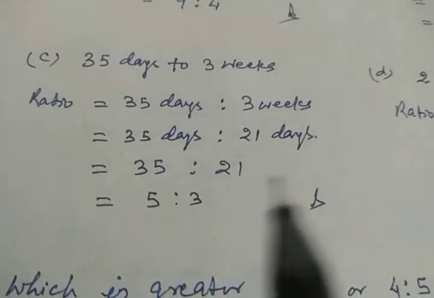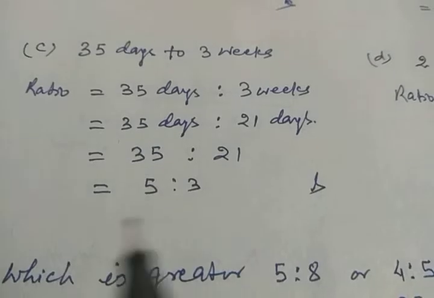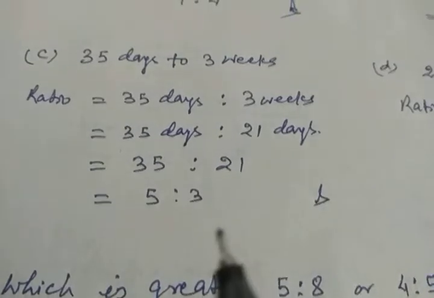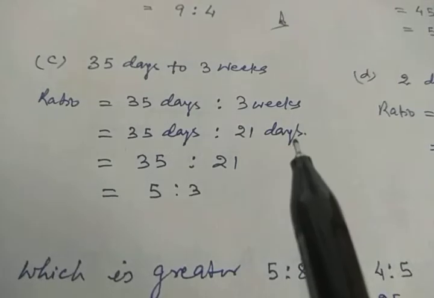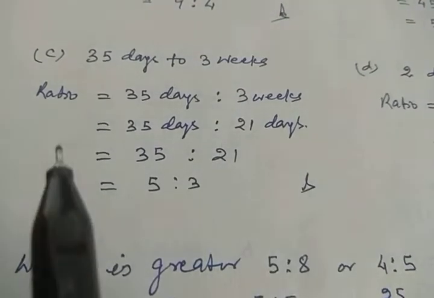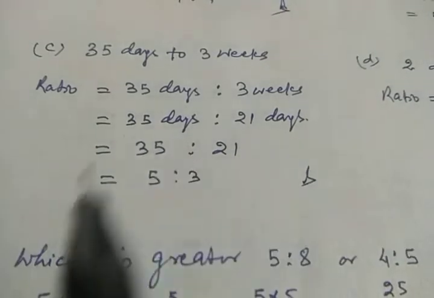So 35 is to 21. Cancel by 7. So 5 is to 3. Is it clear? By this question, I think it should be clear to you. Whenever you are making the ratio, the units should be the same and cancelled out, and it should also be expressed in the simplest form.